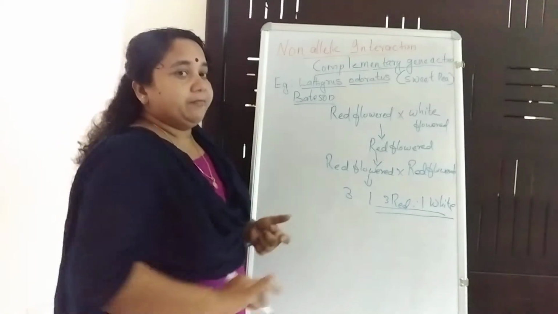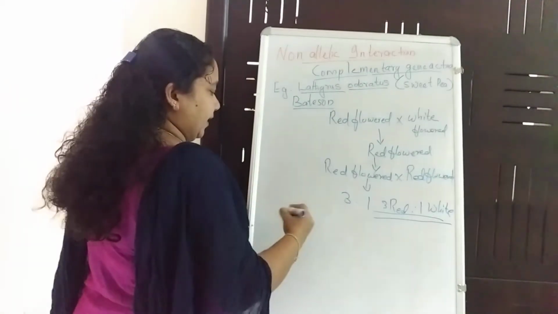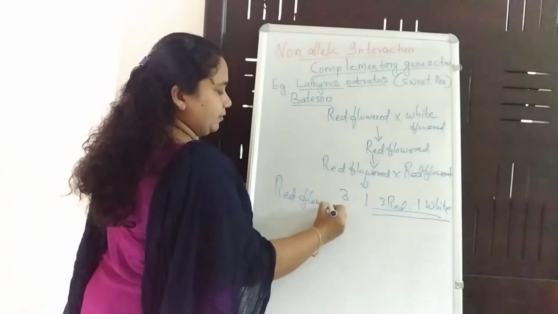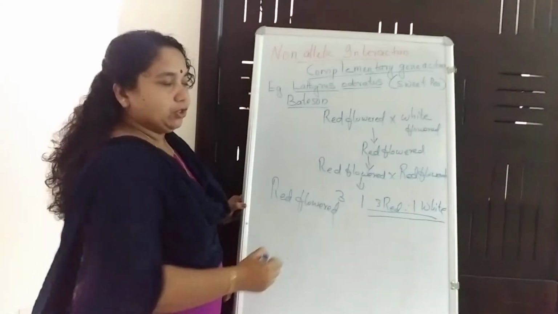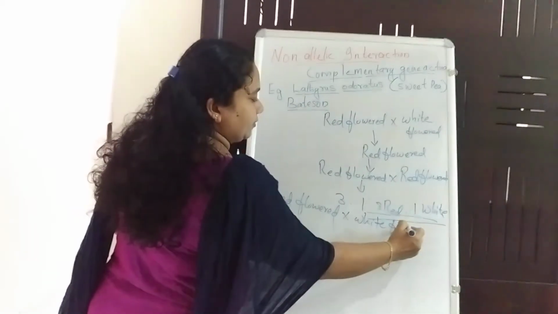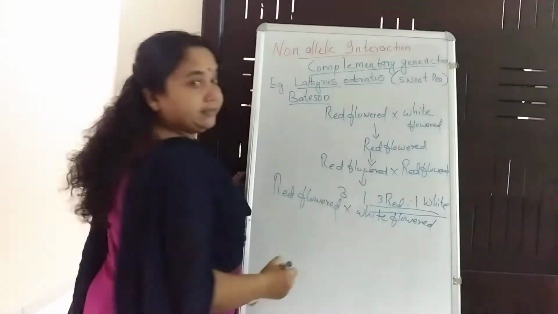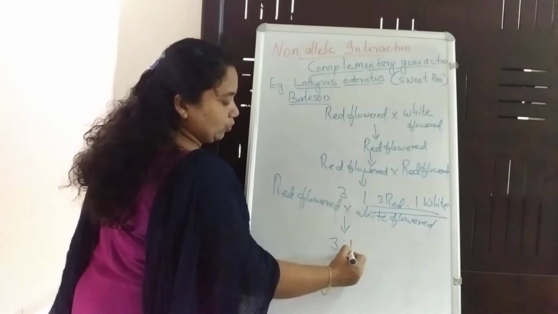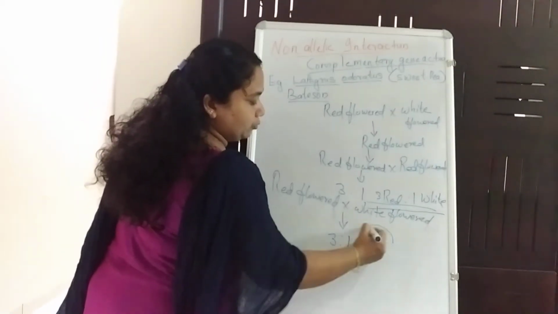Another cross he also did. He again selected a red flowered plant with another variety of white flowered plant. He again gets the result same as that of 3:1 in F2.